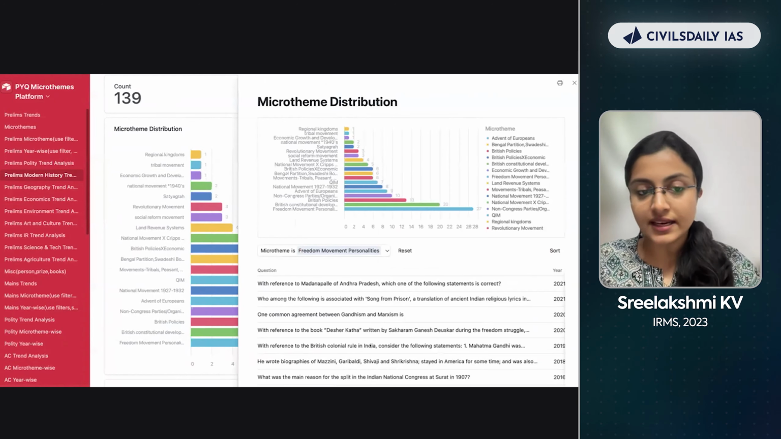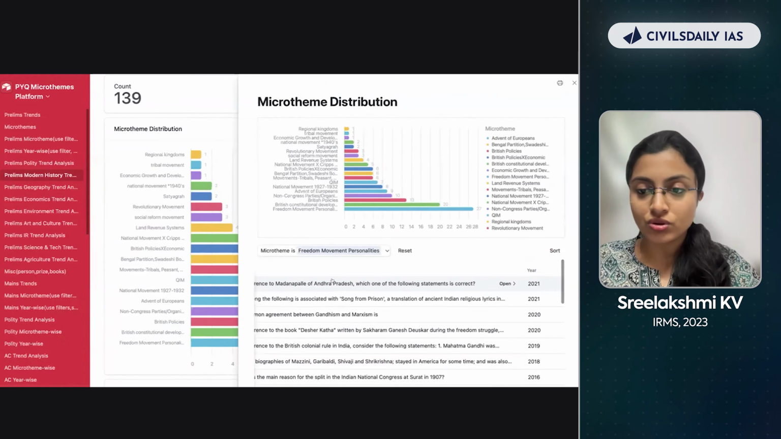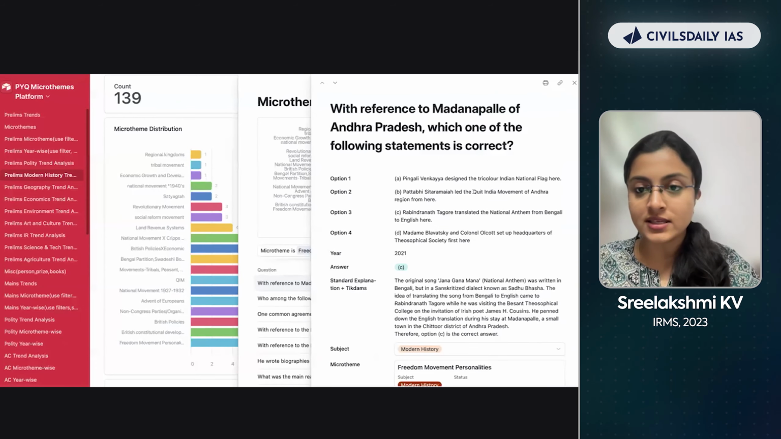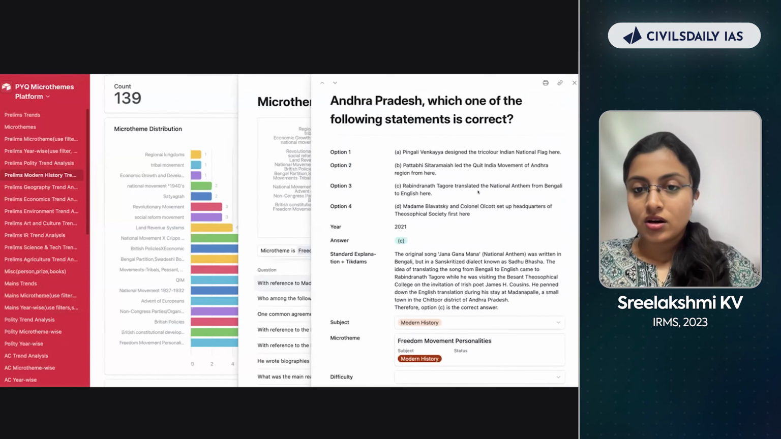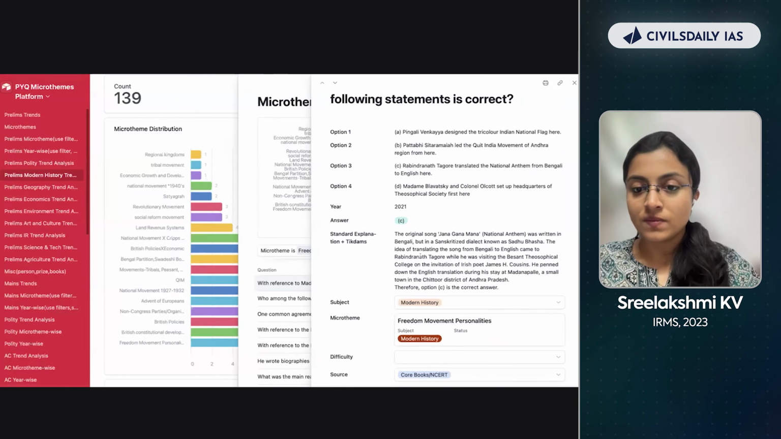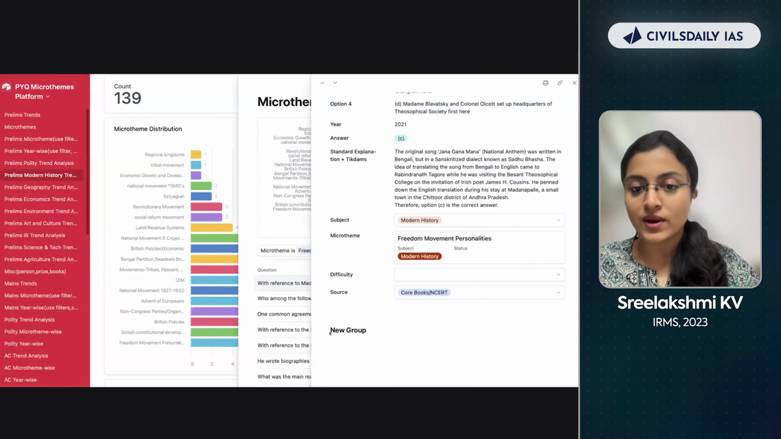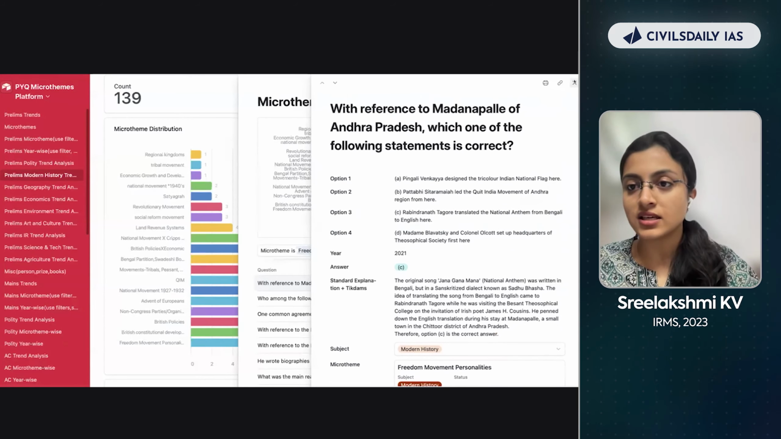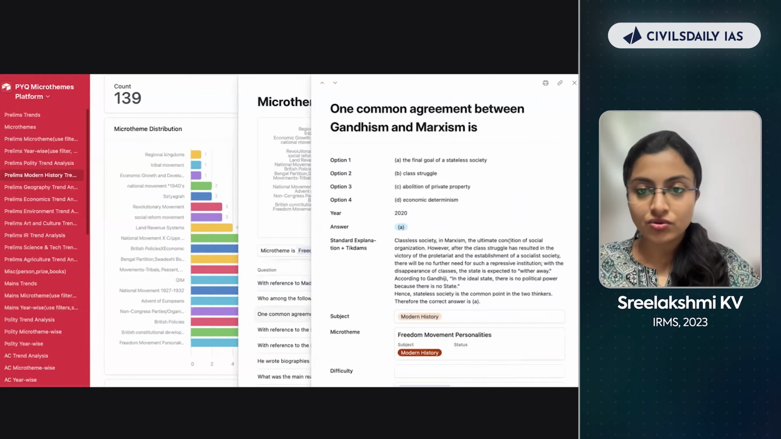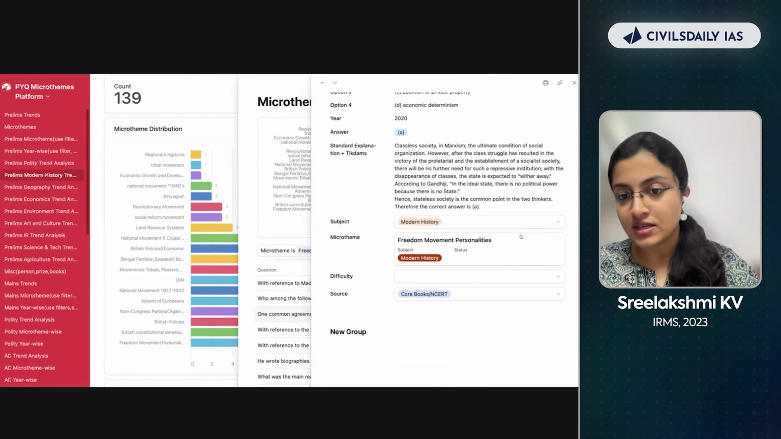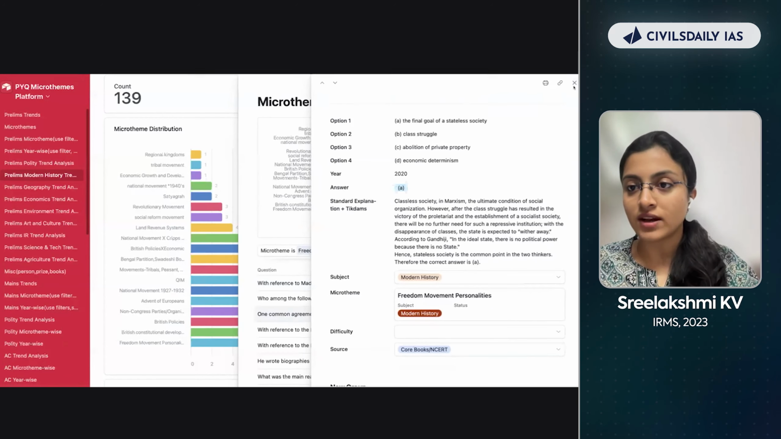So, for example, if I just click on the freedom movement personalities, I can just go through them and open one and see. All right. So this is the question, the explanation of it. Where can I find it? 4 books, NCERT. All right. Just go through one of these. Again, 4 books, NCERT. I can find these questions.